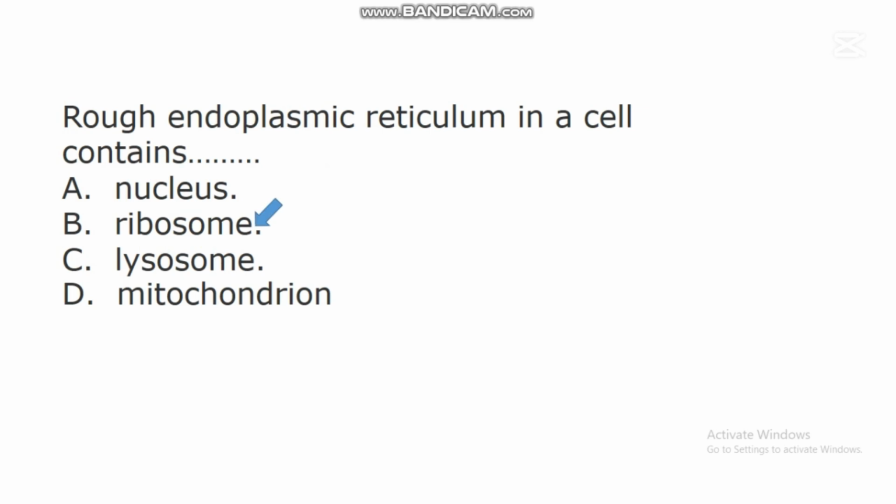There is an organelle called endoplasmic reticulum. We have what we call the rough endoplasmic reticulum and we have the smooth endoplasmic reticulum. Studies have shown that the type of endoplasmic reticulum called rough endoplasmic reticulum contains a structure called ribosome in it.